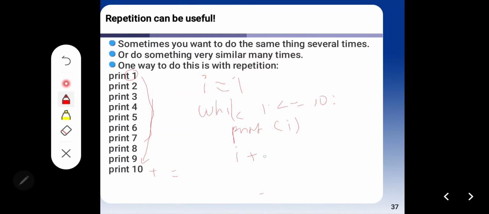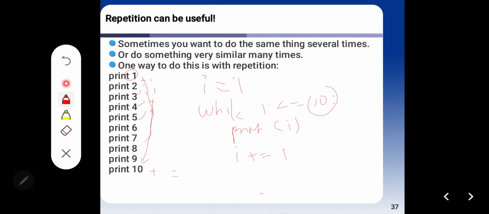You can see here 1 plus 1 is 2, 2 plus 1 is 3, 3 plus 1 is 4, 4 plus 1 is 5, and so on, until the value is 10, and then this iteration will be stopped.